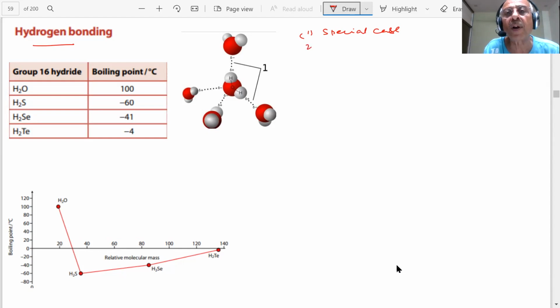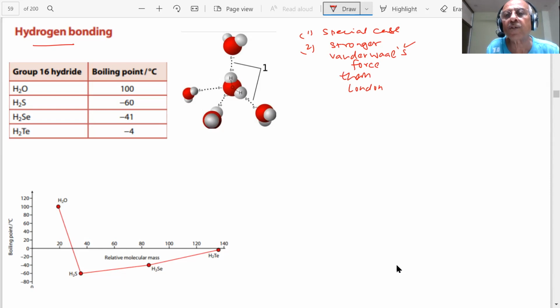Whenever a hydrogen bond forms, this will be a stronger force. This is also a van der Waals force, but a stronger van der Waals force. It is a stronger van der Waals force than which one?